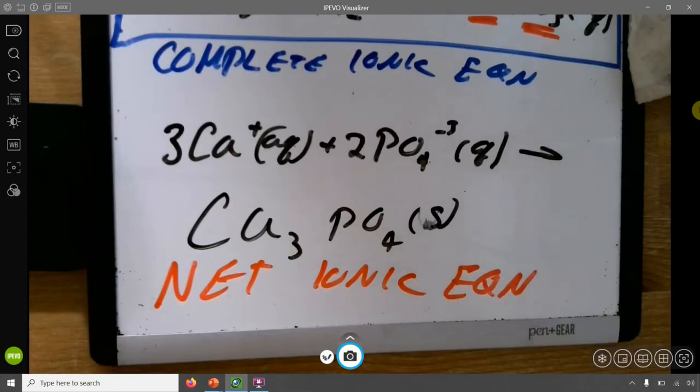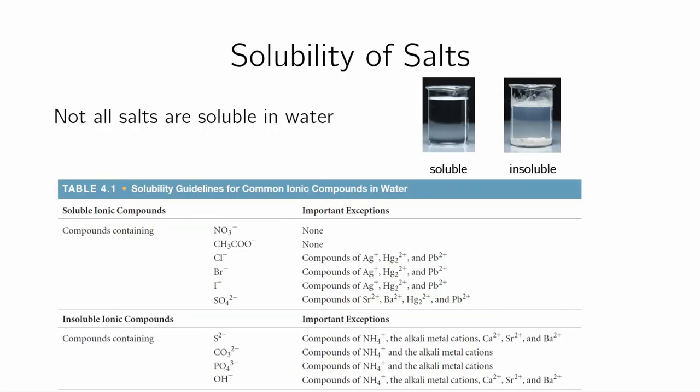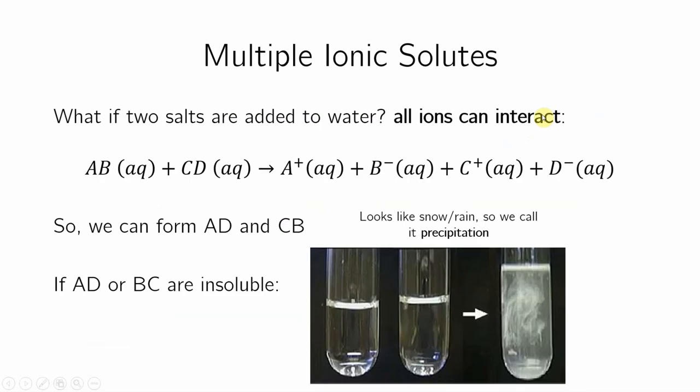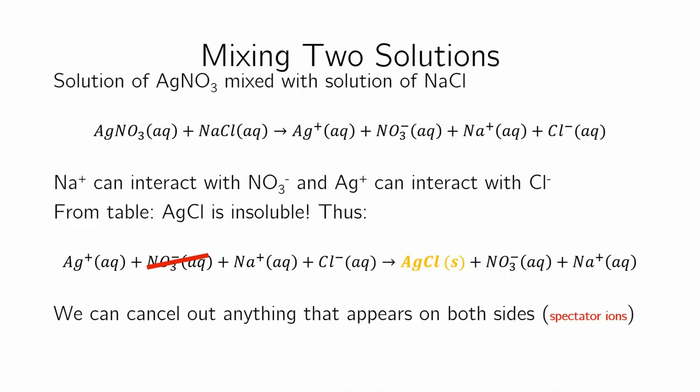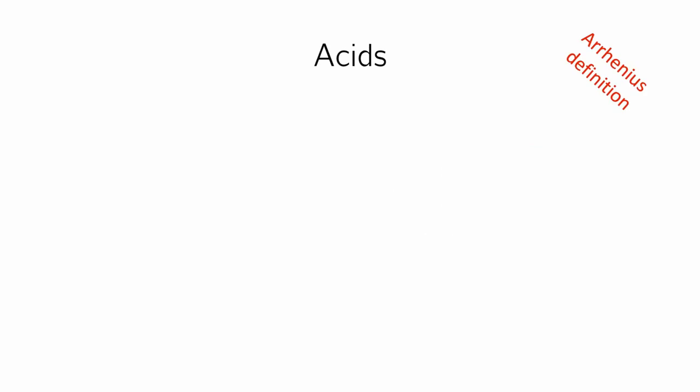Okay, so this is how you go about doing this. You just have to identify them and just follow through. This may have looked a little more challenging. I did it on purpose, and the only challenge came about because I balanced it, because I have to balance stuff. Okay, so that's how you go about that. I think that's it for now. Next little section will be acids and bases.